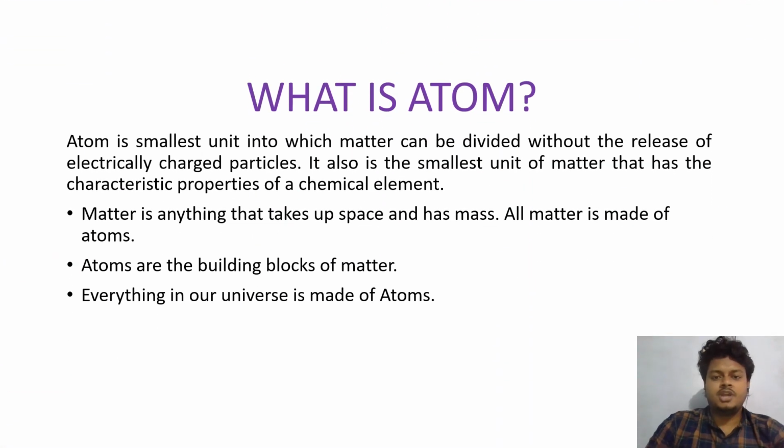So, the term atom came from a Greek word, atomos, which means individual, because at first it was thought that atom is the smallest element in our universe. It cannot be created or destroyed. So when we are talking about atom, the first question that comes into our mind is, what is atom? Atom is the smallest unit into which matter can be divided without the release of electrically charged particles. It is also the smallest unit of matter that has the characteristic properties of a chemical element.